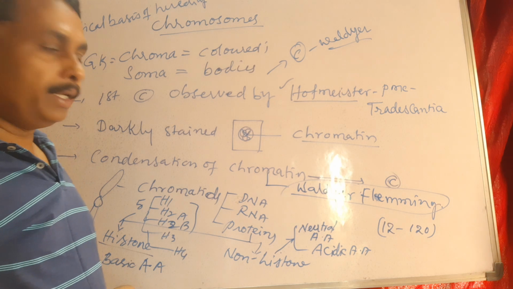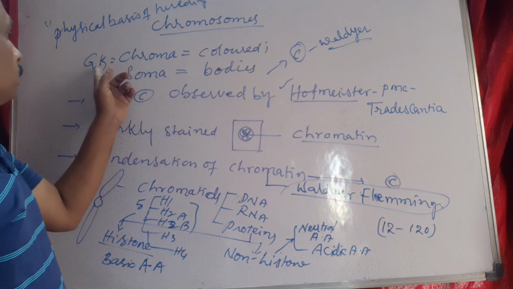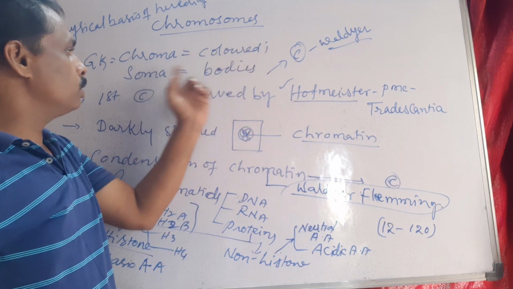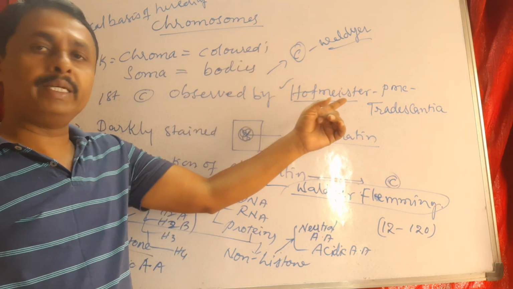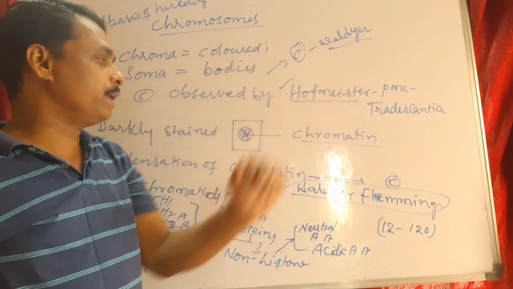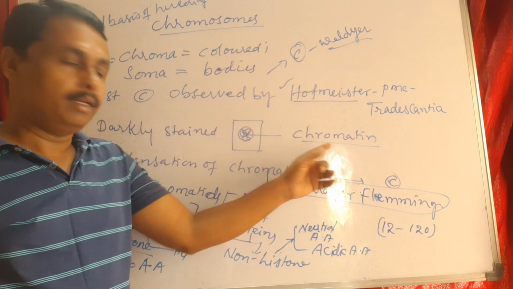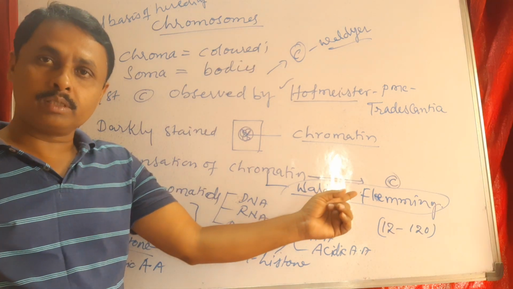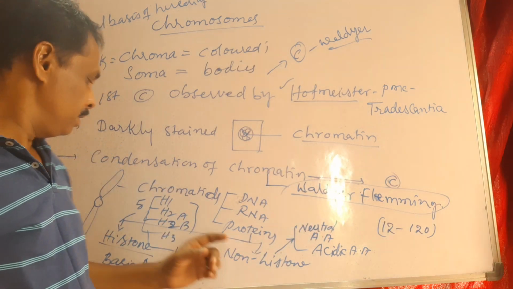In Greek, chroma means colored and soma means bodies. Chromosomes were first observed by Hofmeister in the pollen mother cells of Tradescantia. The darkly stained region of the nucleus is called chromatin, and the condensation of chromatin is called a chromosome. The term chromatin was given by Walther Fleming.